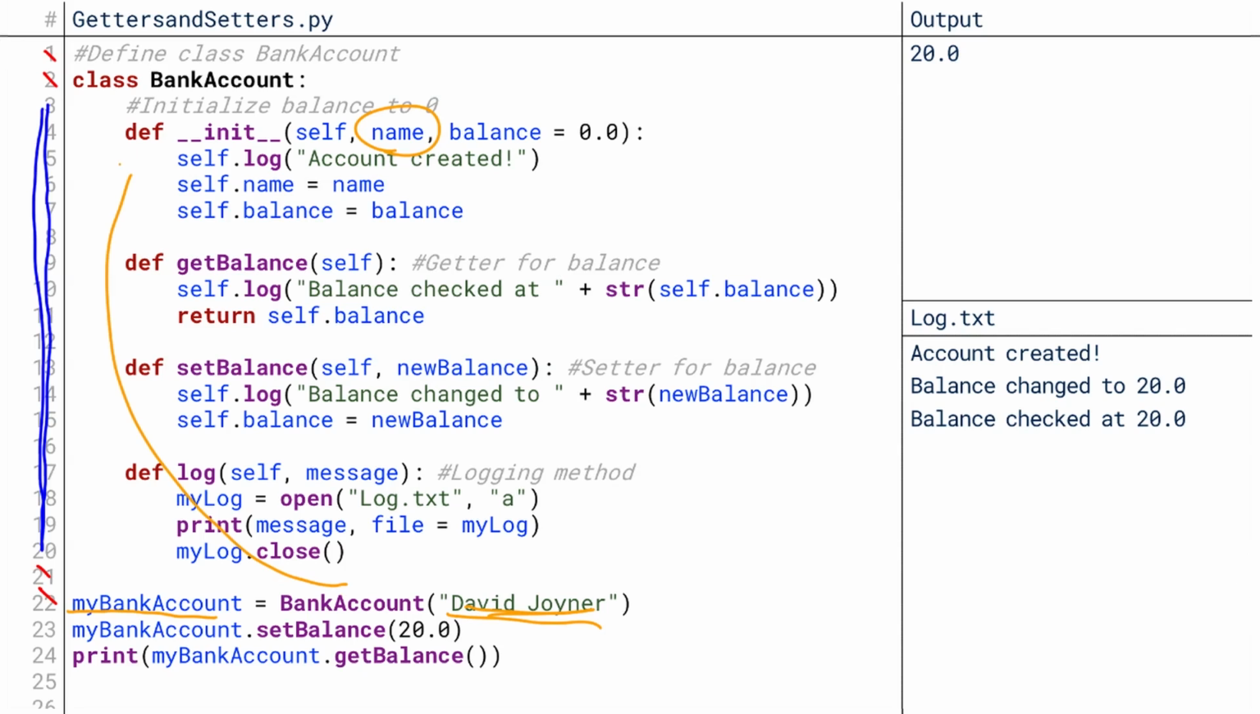Now, this kicks execution up to our init method, where it's going to log that an account was created. It's going to set the name of the account equal to the name put in, in this case, David Joyner. And because no argument was given for the balance, it'll set the balance equal to the default argument, 0.